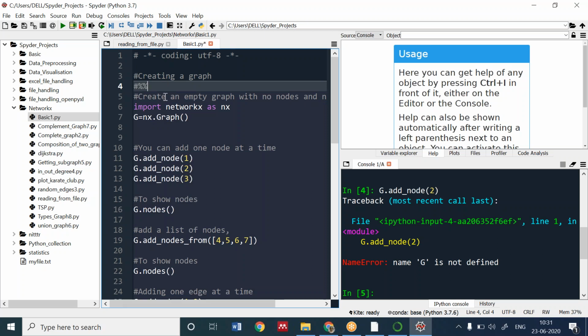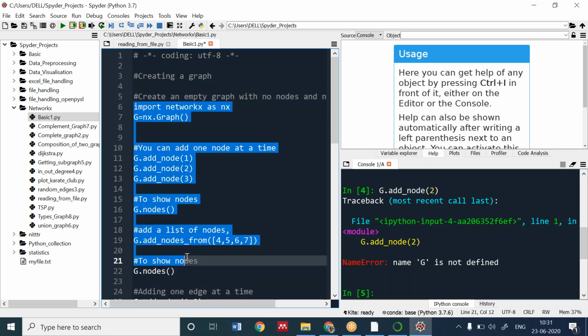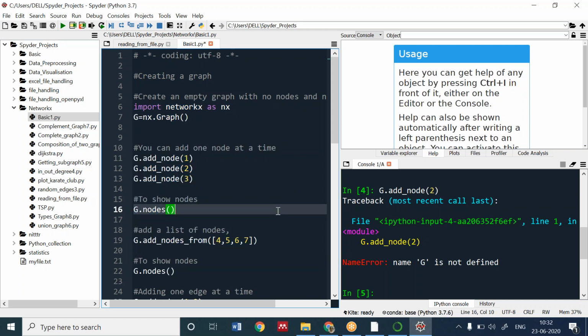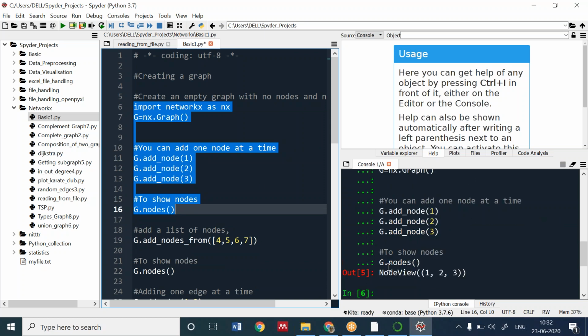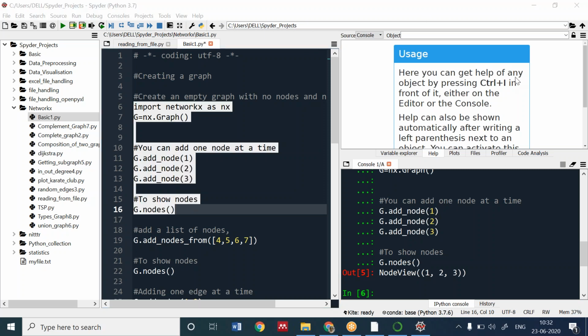You can execute it by pressing enter, or select it and press F9, then it also runs. So I am pressing this. You can see the graph is being created with nodes 1, 2, 3. Everyone is able to see the graph being created with 1, 2, 3. Hope it's clear.